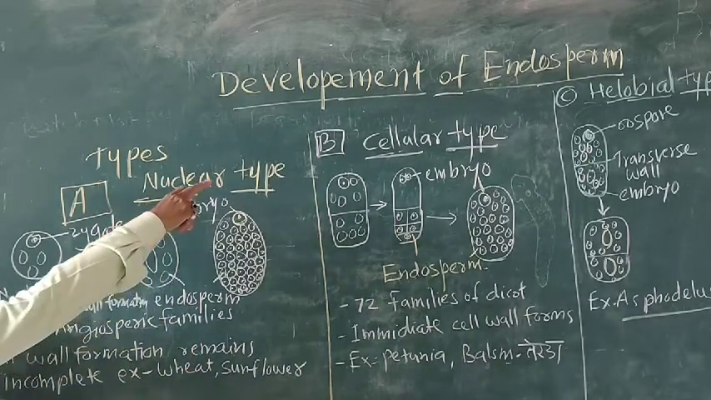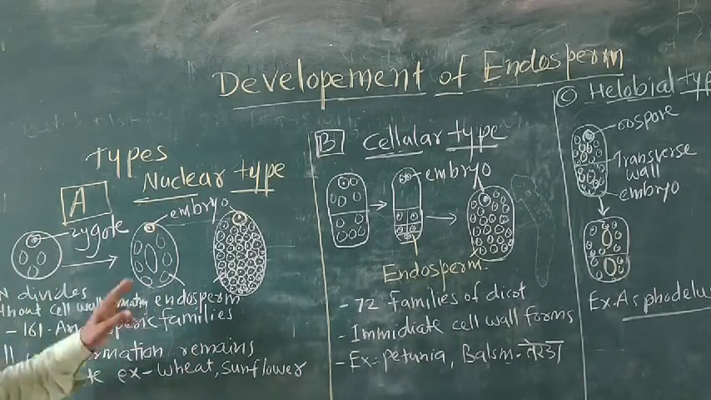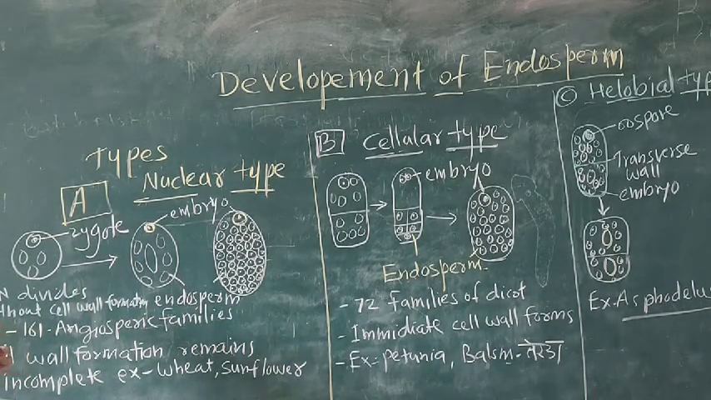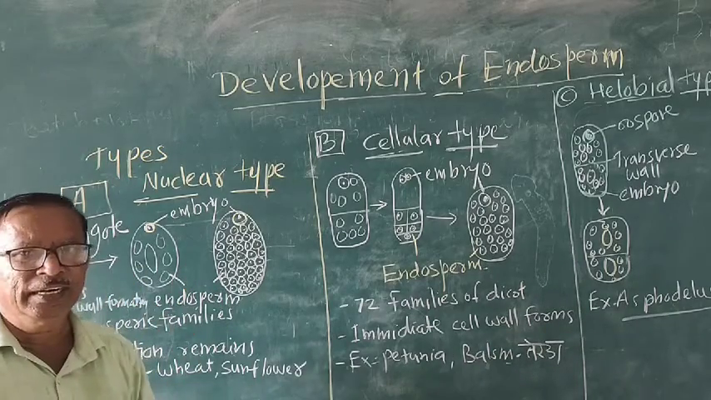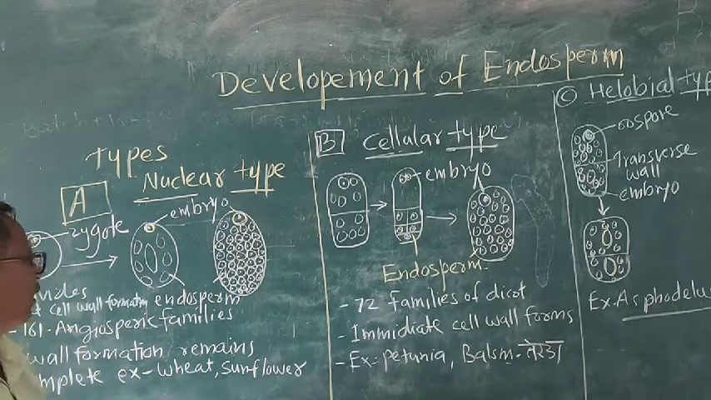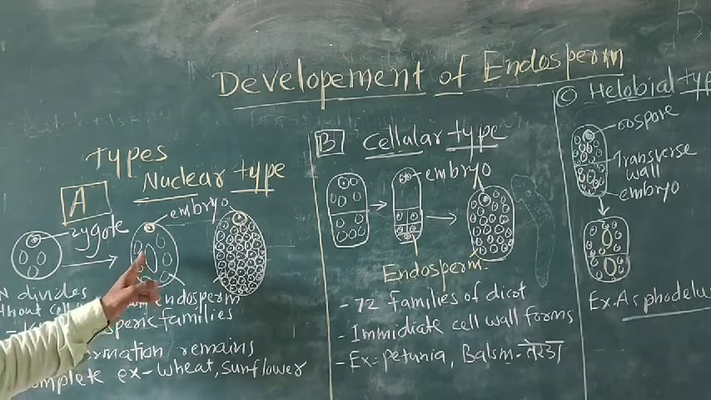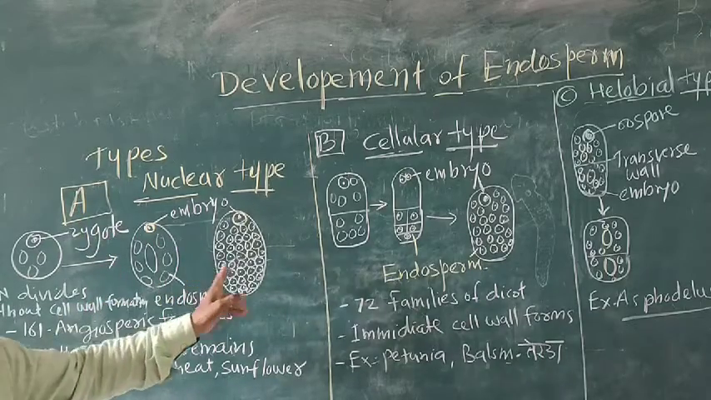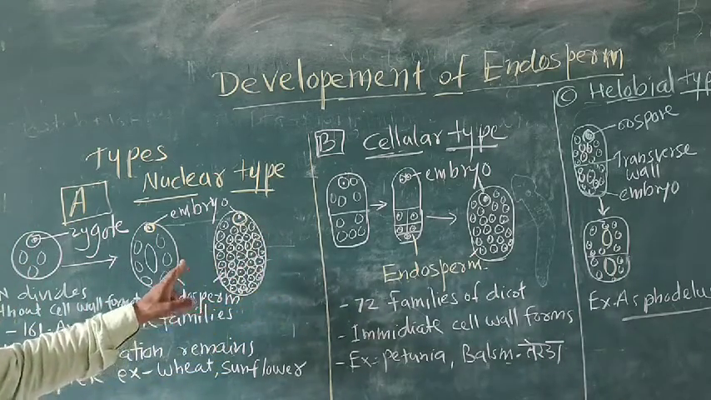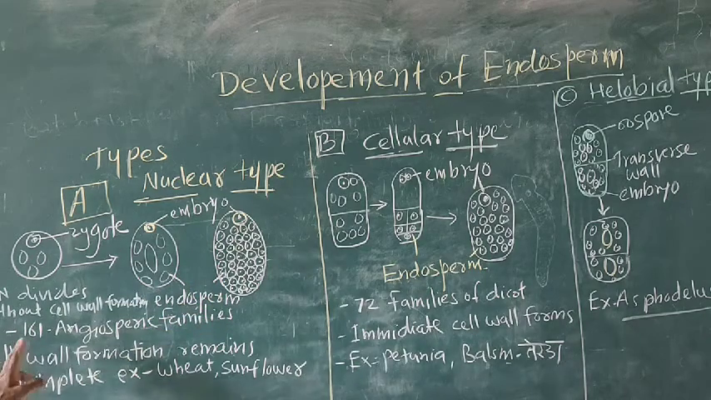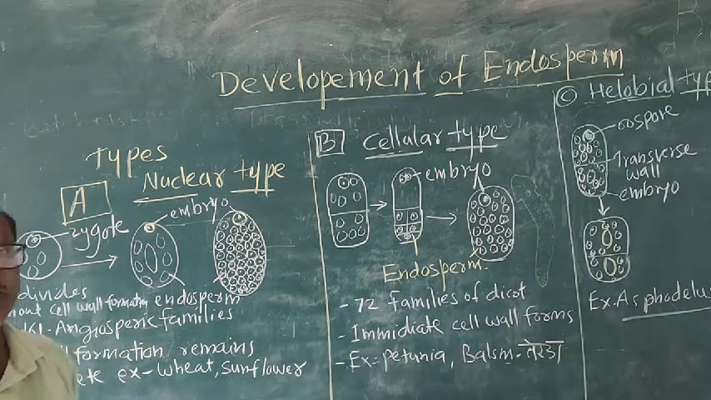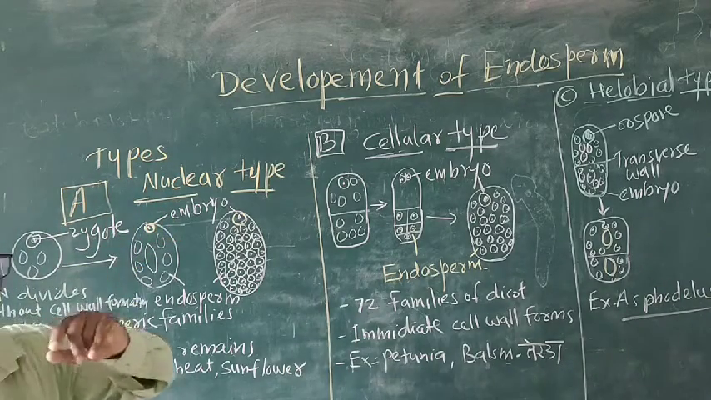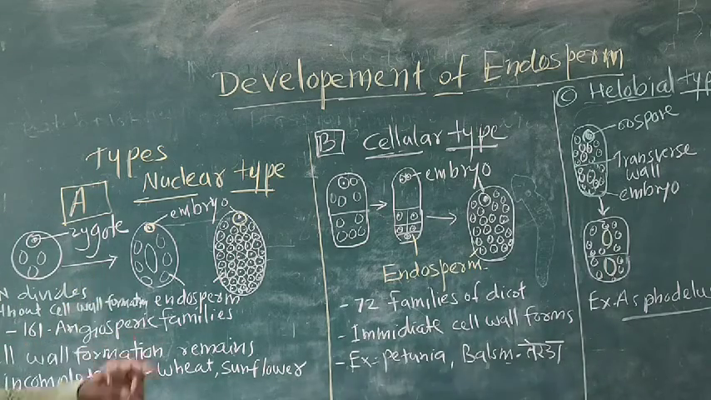Number 1 type is called the nuclear type. In the nuclear type you find that the primary endosperm nucleus divides, but without cell wall formation. Here the cell wall formation cannot take place. Here a vacuole is produced in the middle and the remaining nuclei surround it and go on with repeated divisions. Cytoplasm is produced surrounding the nuclei, and approximately 161 angiospermic families can produce this nuclear type.